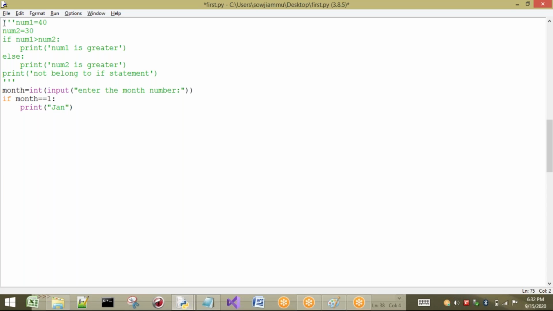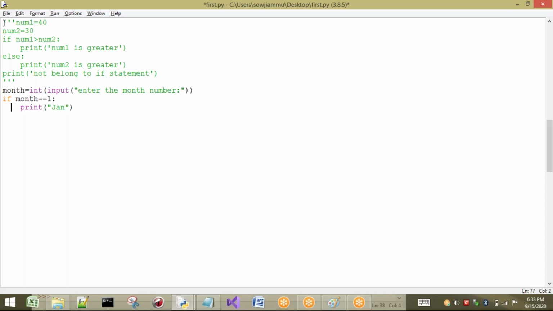In the same way, how many cases are there here? 12 months are there. So if month 1, January; month 2, Feb; month 3, March, and so on. Month 11, I can say as November. In the else case, it is nothing but December. If someone enters the input as 13, then it is not going to print anything.